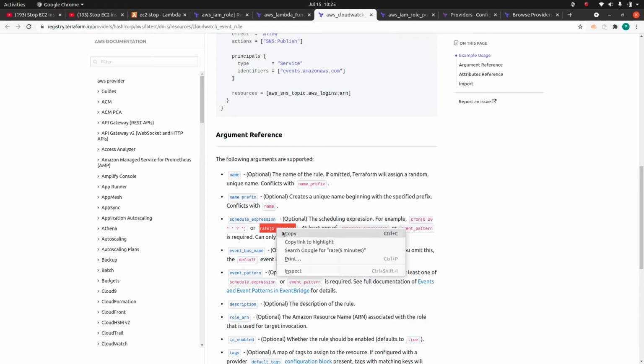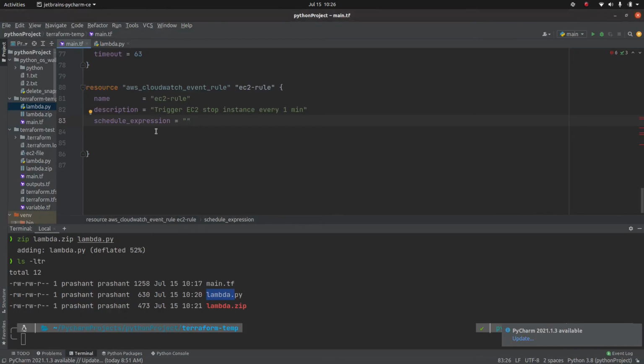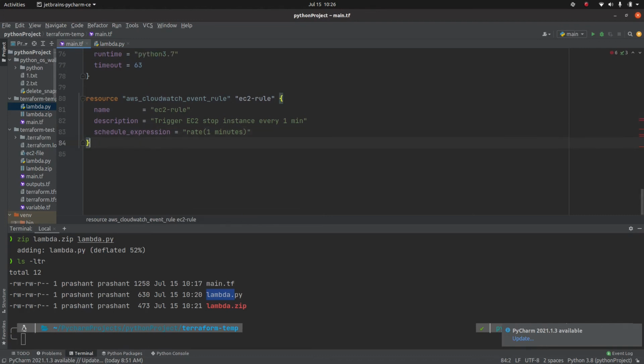For this video I'm defining a rate, and like I mentioned last time, the cron expression date and time will be in UTC. So please make the conversion before implementing your code. But for this demo I'm going to use a rate of 1 minute. So we have defined the first part of the code.